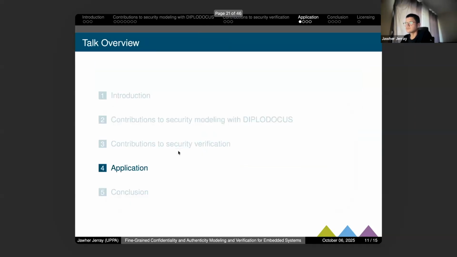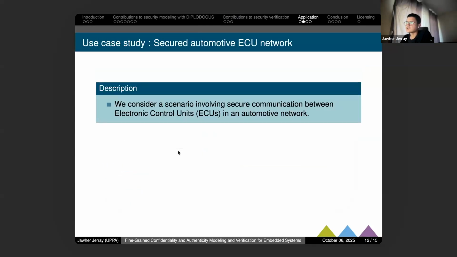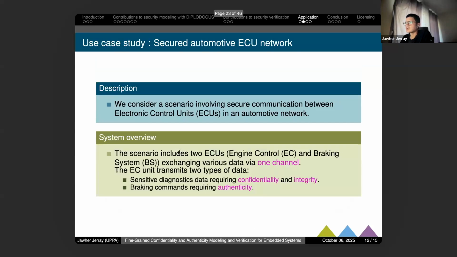As a use case study, we present an example of an exchange of data between two tasks in an automotive network. The two tasks are engine control and the braking system. This exchange of data goes through one channel we call COM.